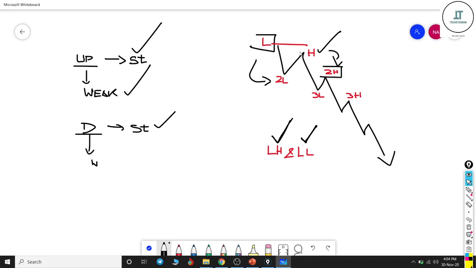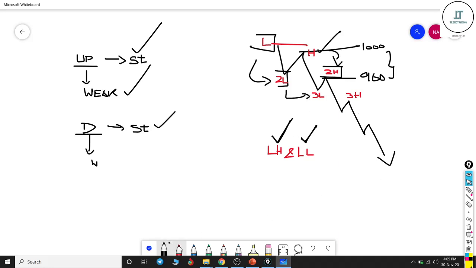Let's take an example. The stock price is 1000 when this first high is made, and when the second high is made, the price would be around 960 or 950. So 1000 is higher and 960 is lower than 1000. Very straightforward, price is making lower highs. Same way, this is the second low, and compared with the third low, the lower lows continue.